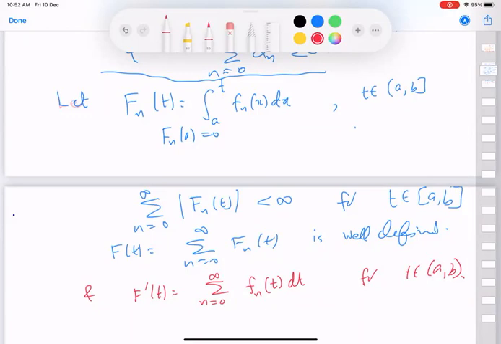Just using that, all this. Sir, the dt, I mean, it's just f_n, right? Sorry, not sorry, f_n dt. Yeah, no dt. Yeah. Sorry.